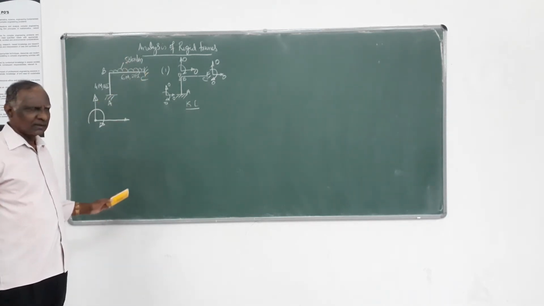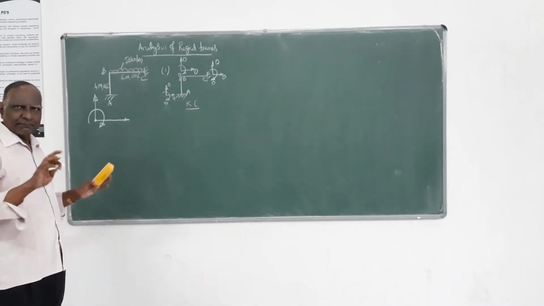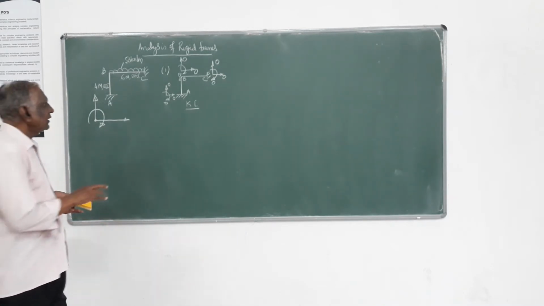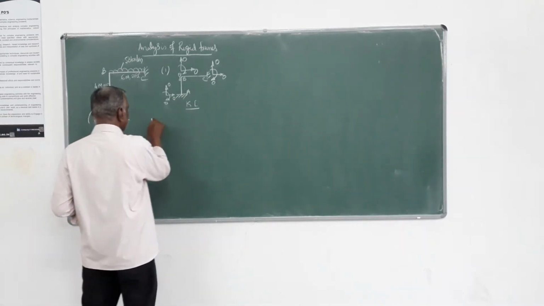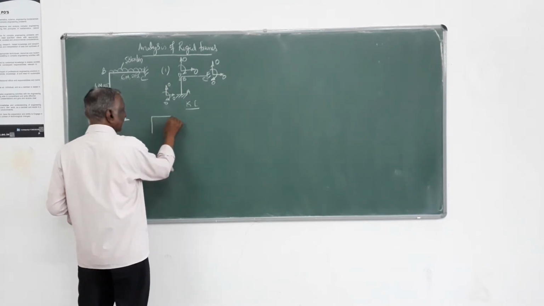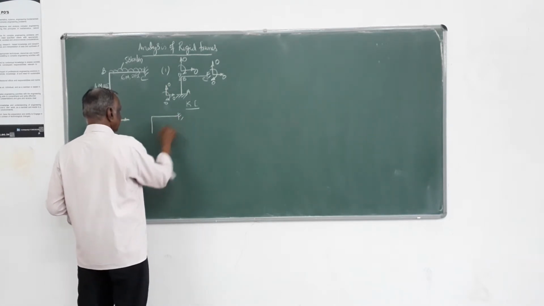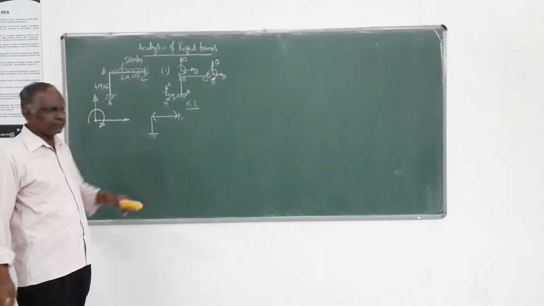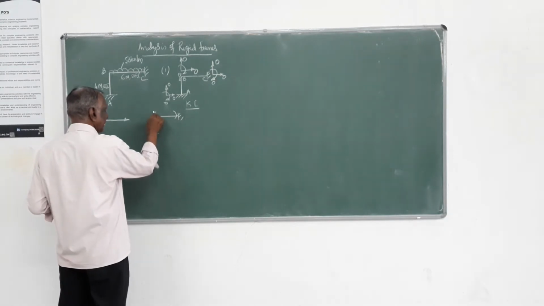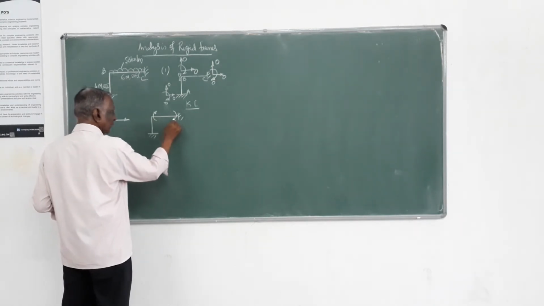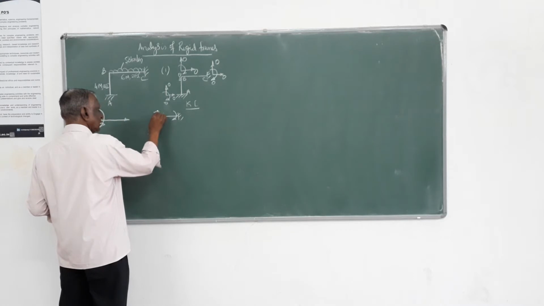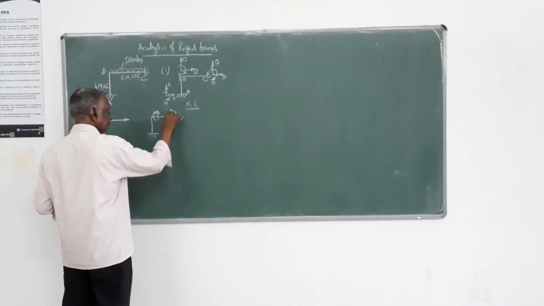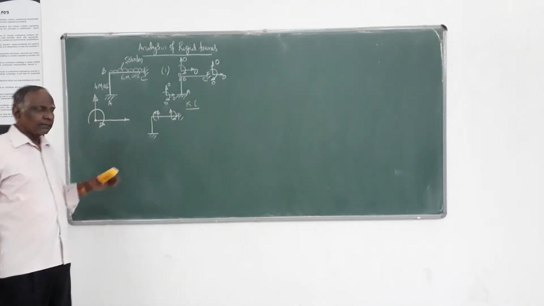First step, unknown displacement. Then member forces. What are the forces which you have to determine? The member end forces. For this member BC, we have to determine the moment at the two ends and also shear at the two ends.